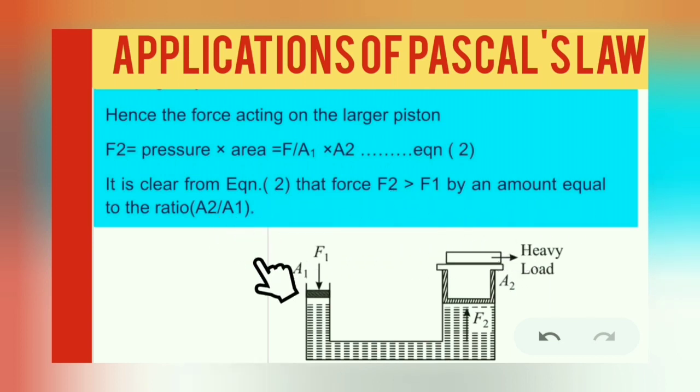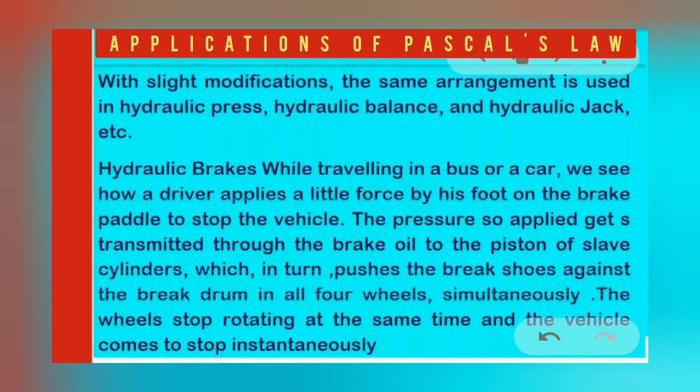This is the principle we are using in the hydraulic lift. The same principle is used for different purposes: the hydraulic press, hydraulic balance, hydraulic jack, and hydraulic brake. They are all applications of Pascal's law.